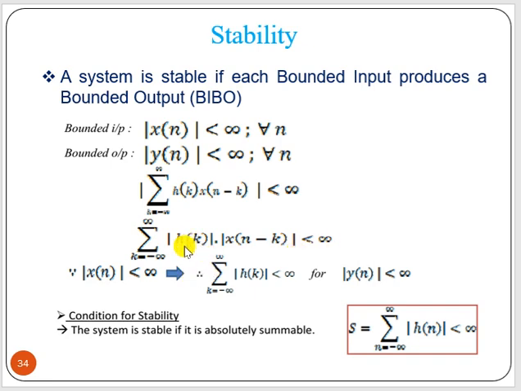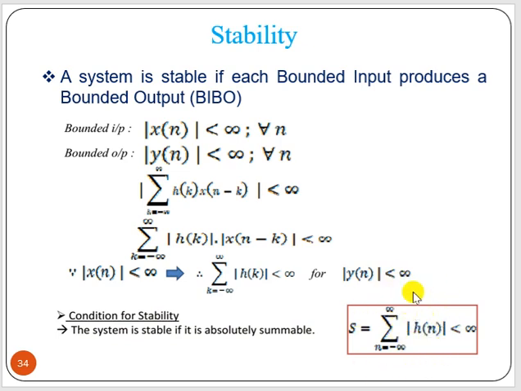Okay, that means for y(n), the magnitude of y(n) should be less than infinity when this summation of the magnitude of h(k) is less than infinity. That means the system is stable if its impulse response is absolutely summable.